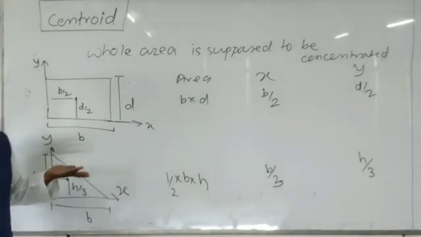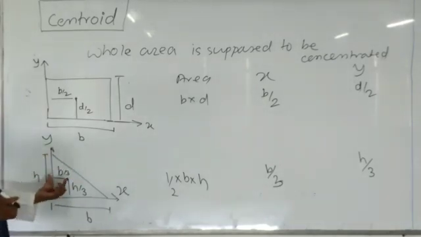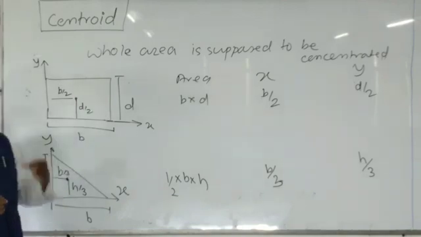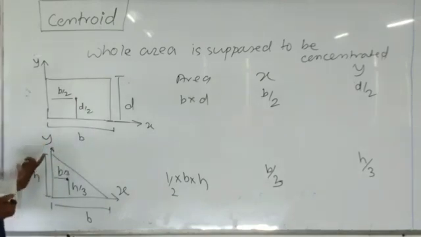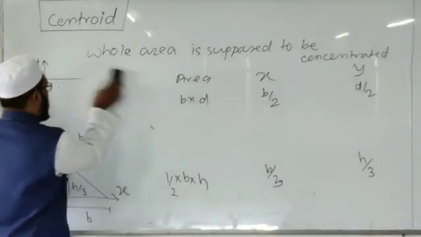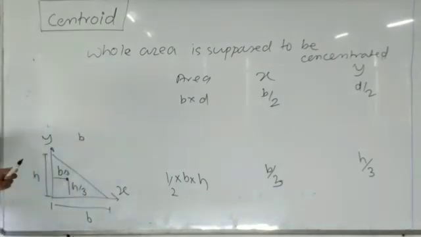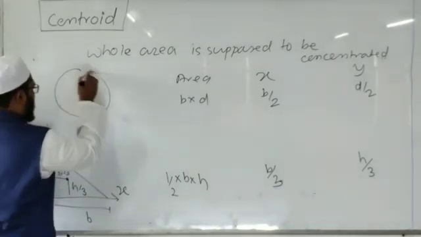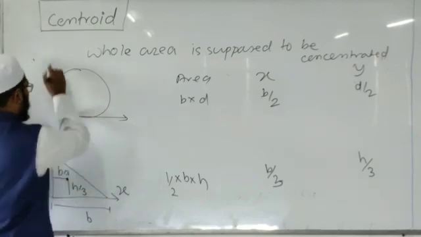Whenever the position of the axis changes, we will calculate the x and y coordinates with reference to the given axis. The third standard figure is a circle. Assume that a circle is there, the axes lying like this.